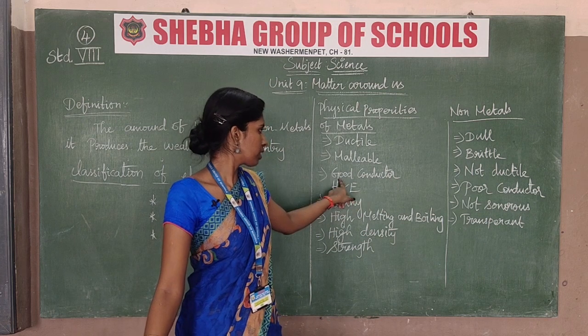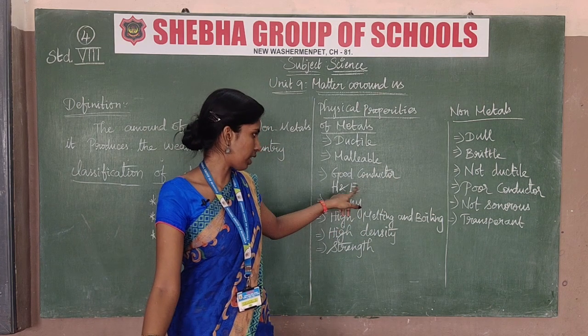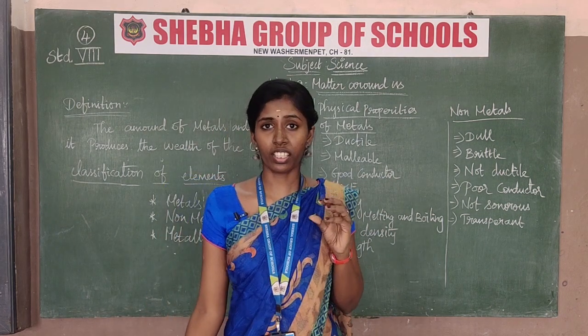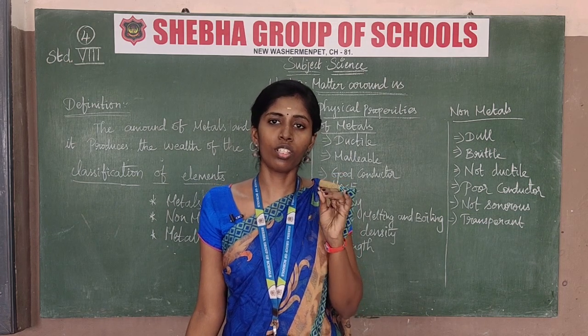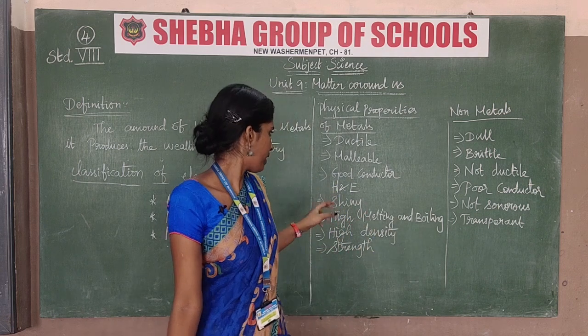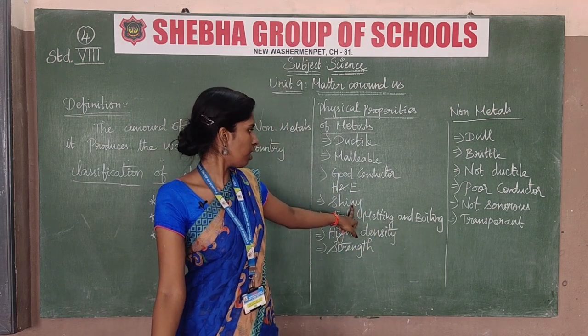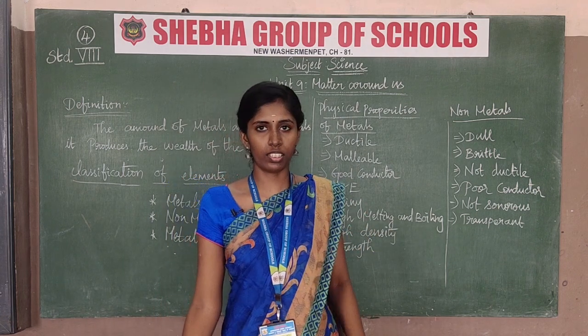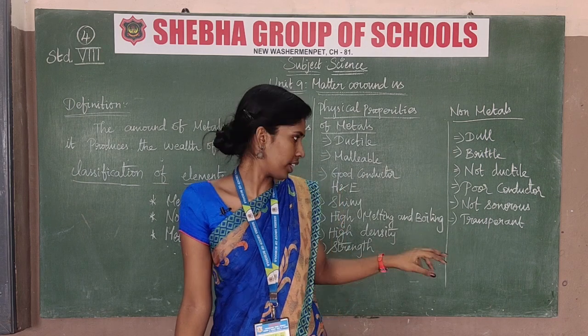So conducting means good conductor of heat and electricity. After that, these metallic particles. Gold, silver, aluminium, copper, these all are metals. These metals all look like shiny particles. It's molding and shining particles.